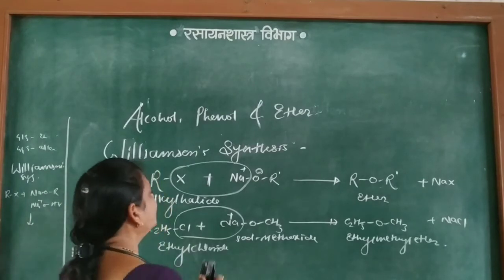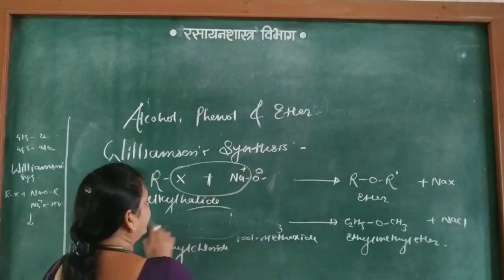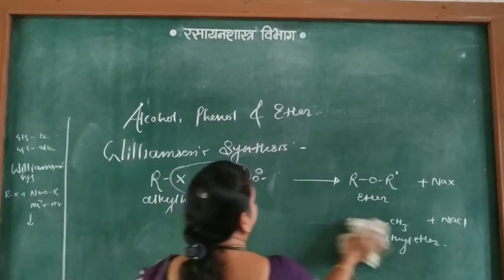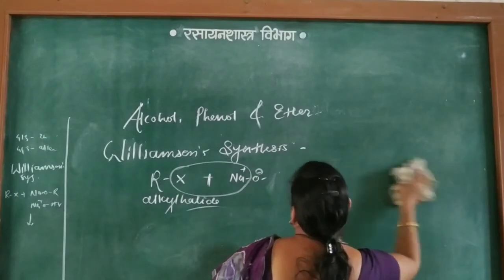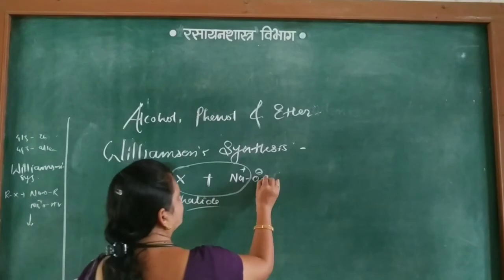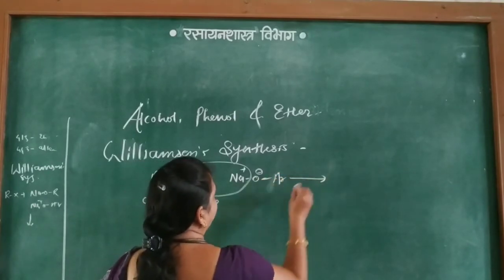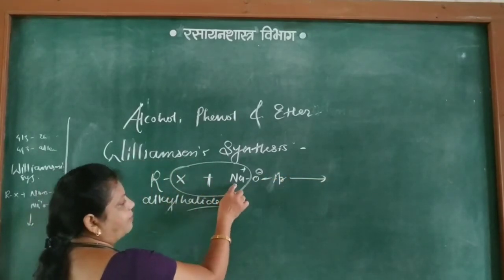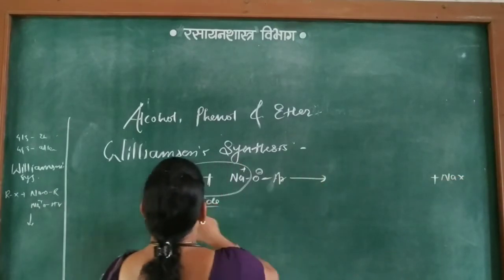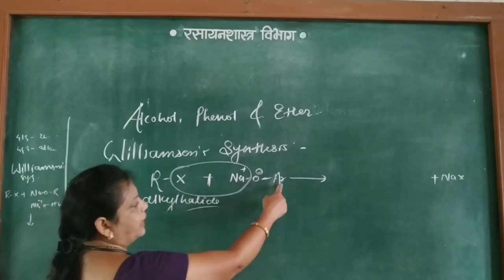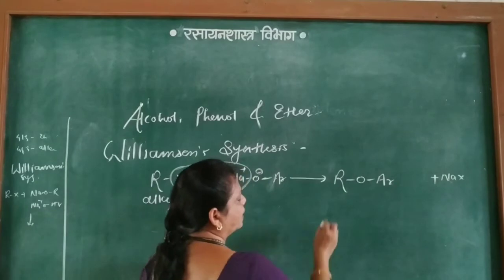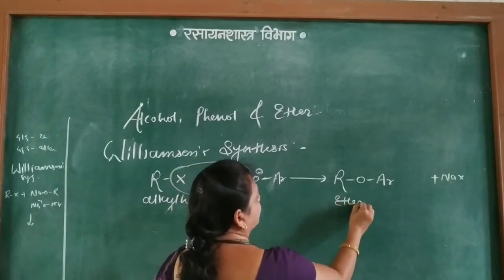Next, aryl or aromatic ethers are also obtained from RX, that is aliphatic alkyl halide, but here in the sodium alkoxide, sodium phenoxide is used. So here Ar. Then what happens again? Na combines with X to form NaX plus the remaining R O Ar. R O Ar is the aromatic ether.